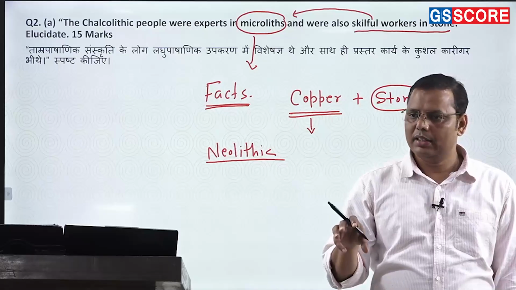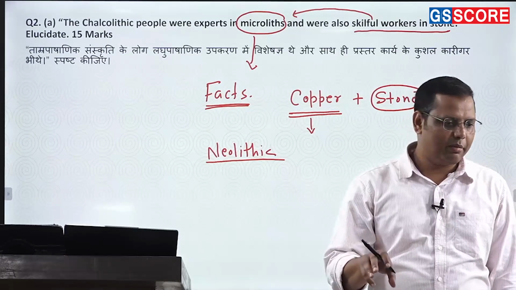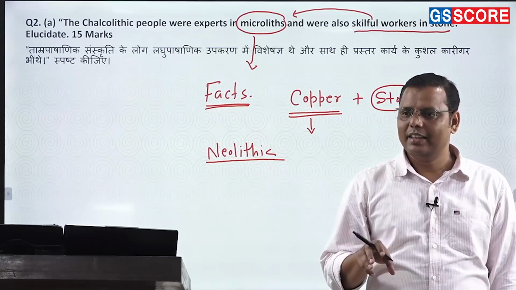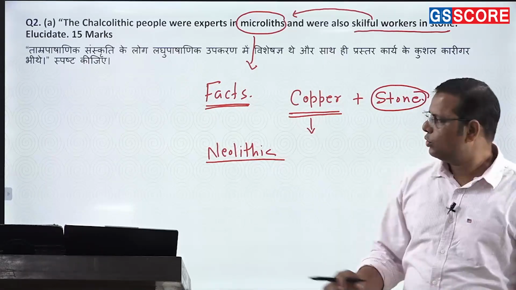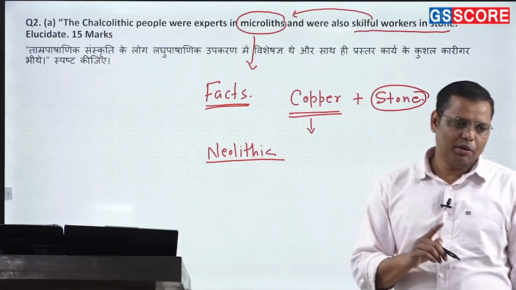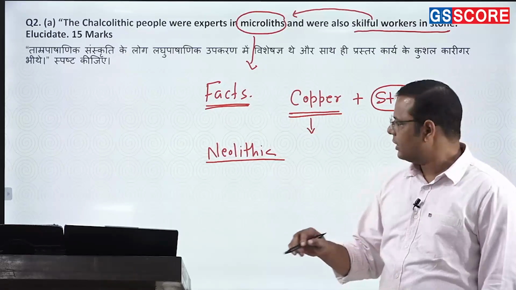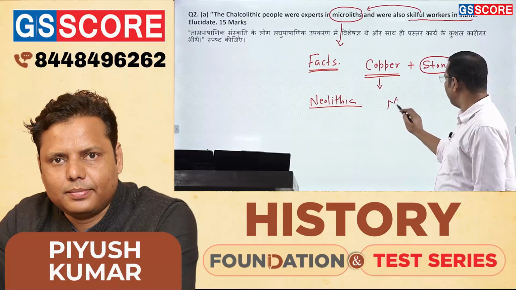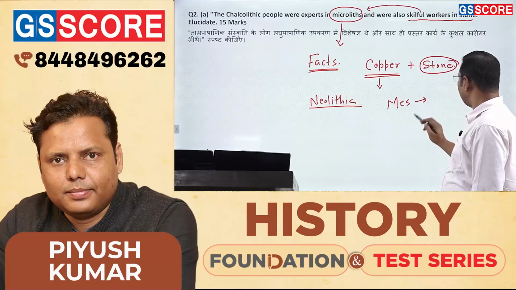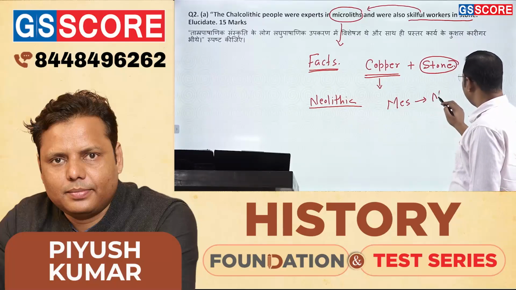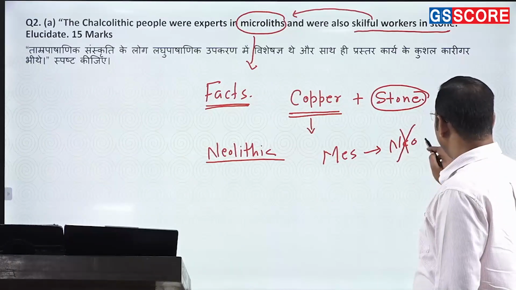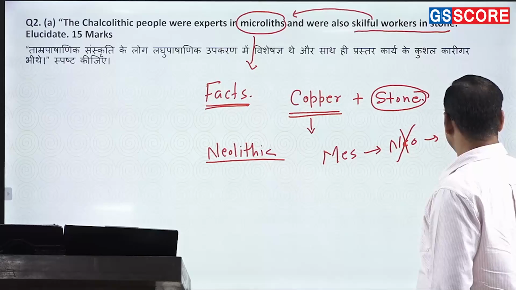Normally the central part of India: Allahabad, Pratapgarh, then Bihar, then Bengal, then the Narmada Valley. On the other hand, in Gujarat and Maharashtra, several Mesolithic sites are present. So understand it this way: the Mesolithic is not followed by the Neolithic, which is not there, and then it comes to the Chalcolithic.